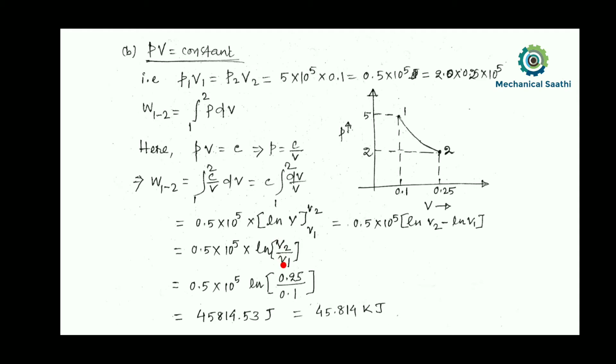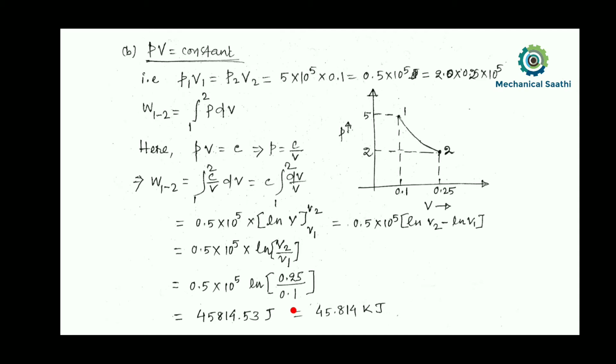So now we have this equation with us, and all these values are known to us. That means V2 is given to us and V1 is also given to us, and from here we can calculate the value of work done during this process, and this is the process diagram for this. So expansion is occurring from 1 to 2, so this process is occurring in this direction. If we calculate this value, then we get somewhat like 45.8214. Okay, try to calculate it so that you can be confident about this.